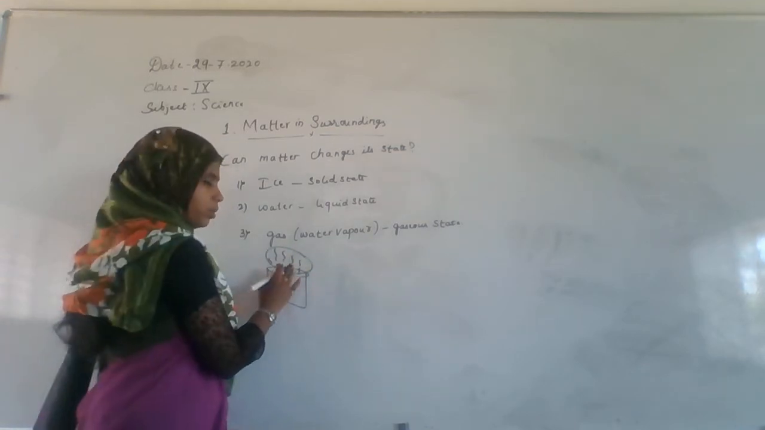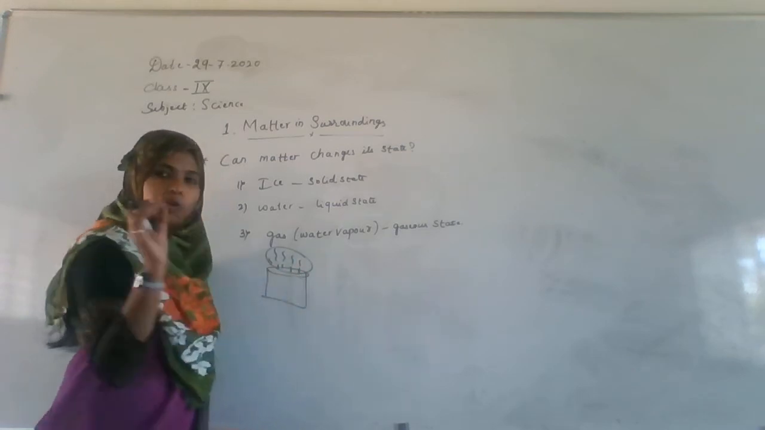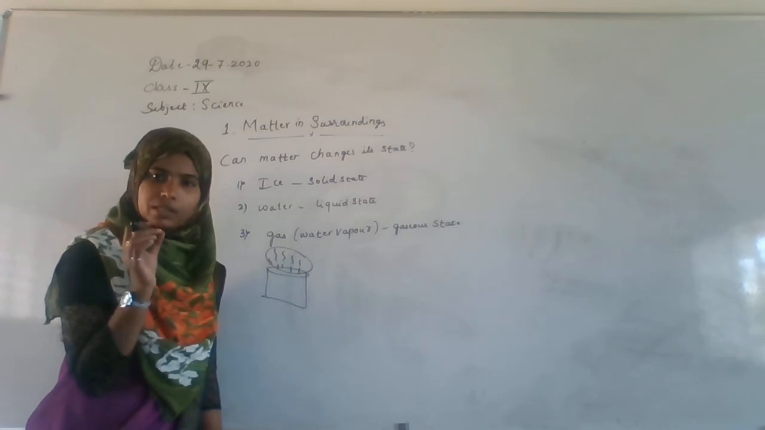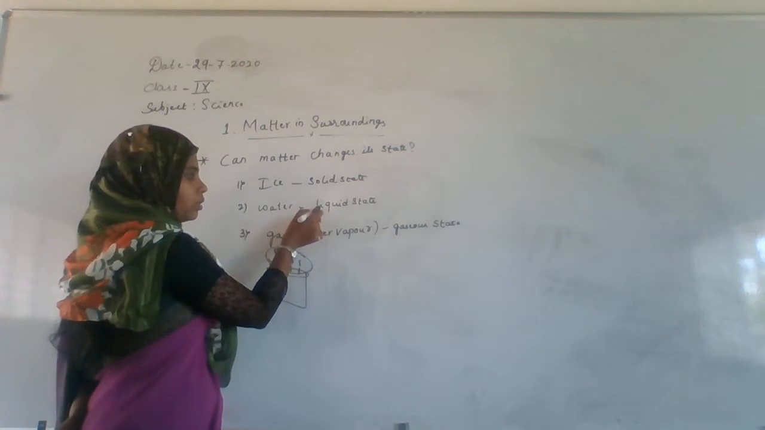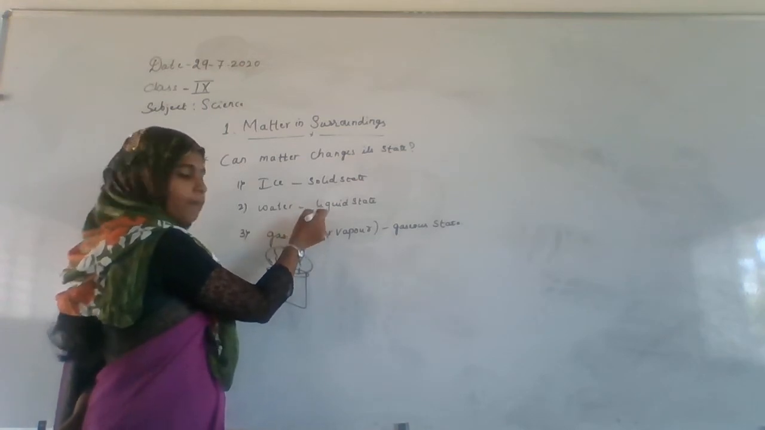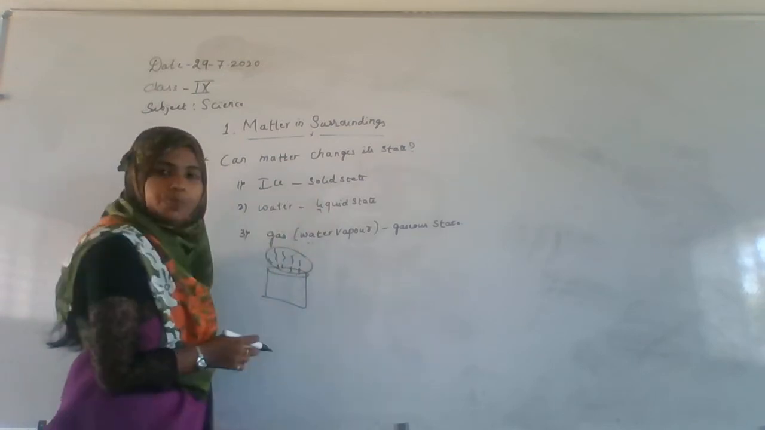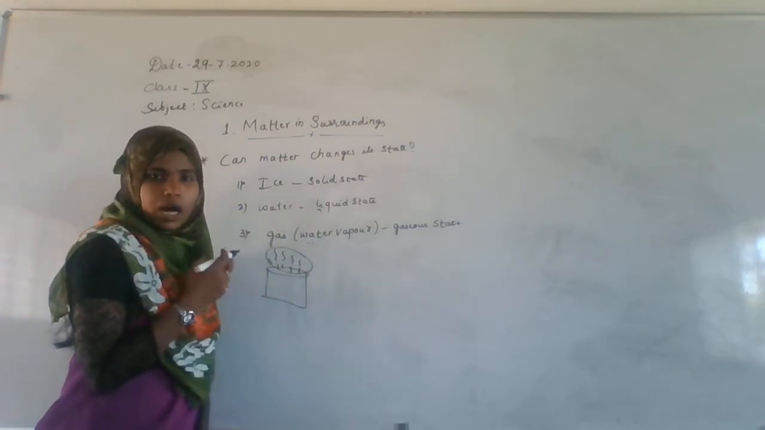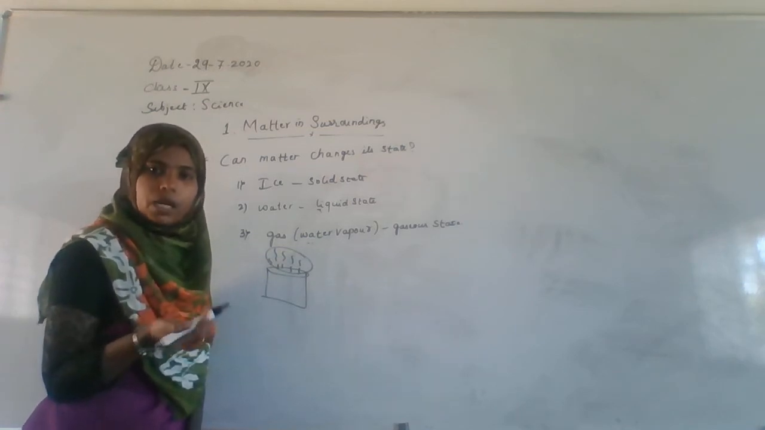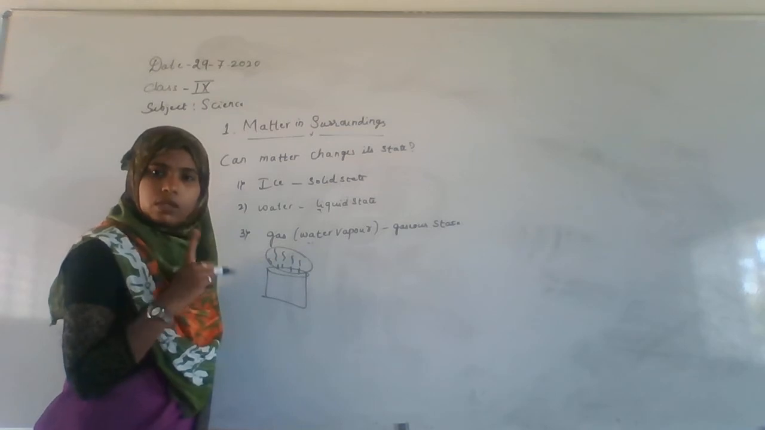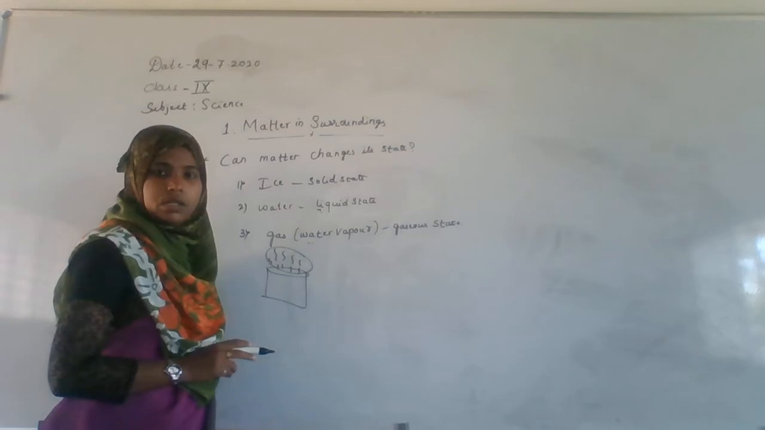If you cover this container with a plate, you may observe small water droplets. The water vapor has condensed and converted again into liquid. If you decrease the temperature further, it changes again into ice. Here the matter is our water, and it is changing into different states.